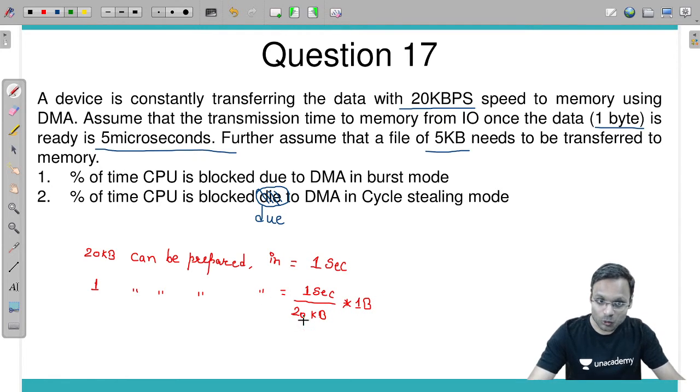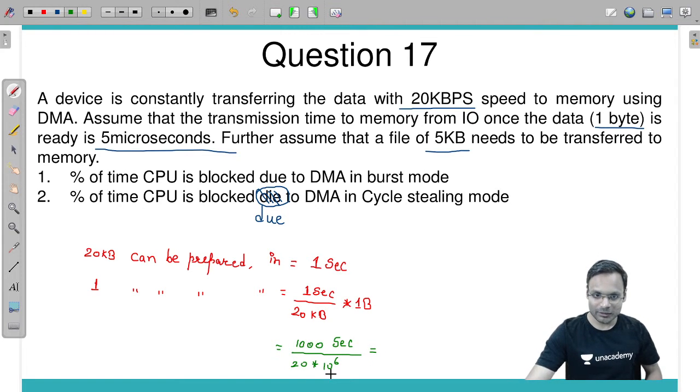Now, how to calculate this? First of all, this k goes up and becomes 10 to the power minus 3. What I am doing is I am multiplying it by 1000 and dividing also by 1000. So it becomes 1000 divided by 20 into 10 to the power minus 6 seconds.